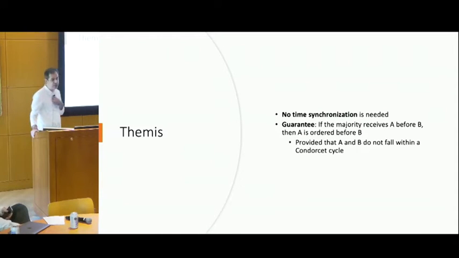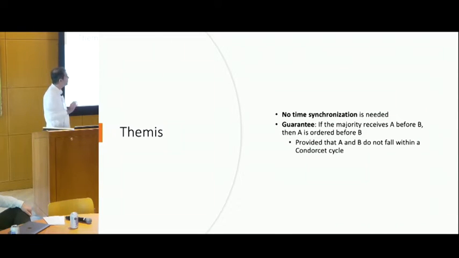Themis has some interesting properties. One of them is that it doesn't need any time synchronization between nodes in the committee, which is great, because having tight synchronization in the committee has its own challenges. So it's good to know that it doesn't need it. The other thing is that Themis has a promise.